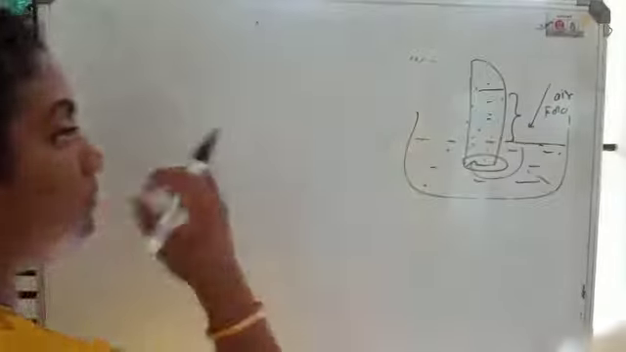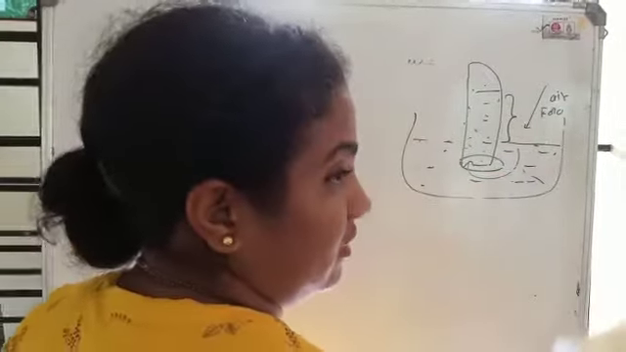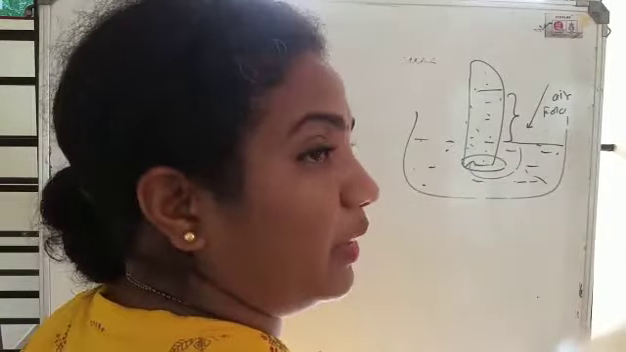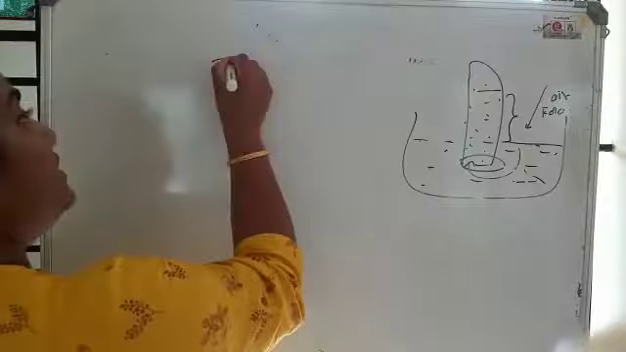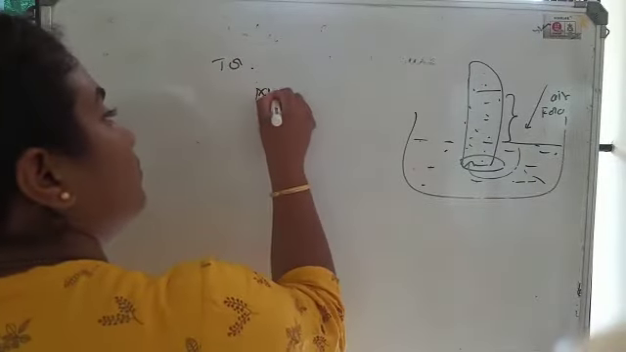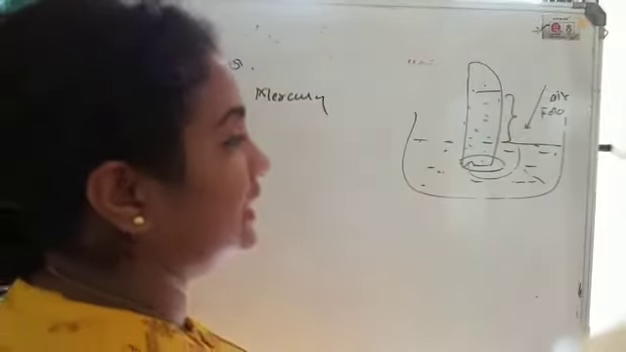Now, the liquid used here can be varied, but a variation in the liquid will give us different readings. Torricelli used mercury as the liquid here. He used mercury as the liquid.